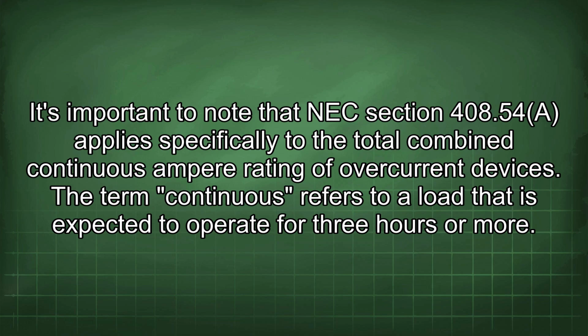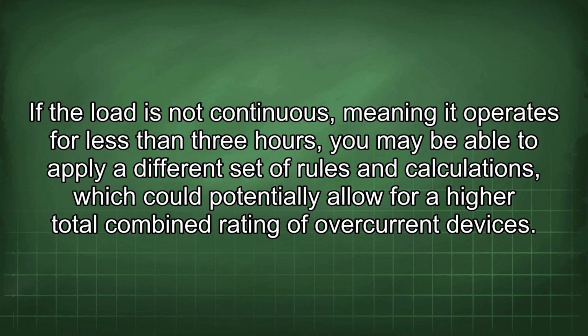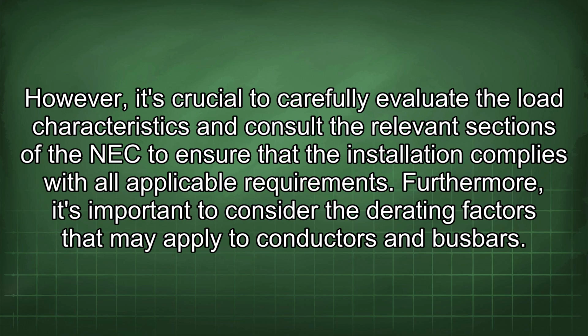It's important to note that NEC Section 408.54 applies specifically to the total combined continuous ampere rating of overcurrent devices. The term continuous refers to a load that is expected to operate for 3 hours or more. If the load is not continuous, meaning it operates for less than 3 hours, you may be able to apply a different set of rules and calculations, which could potentially allow for a higher total combined rating of overcurrent devices. However, it's crucial to carefully evaluate the load characteristics and consult the relevant sections of the NEC to ensure that the installation complies with all applicable requirements.